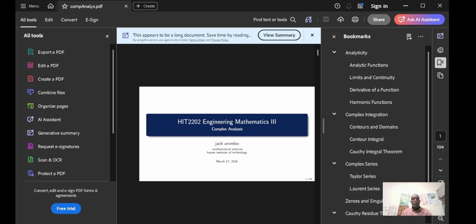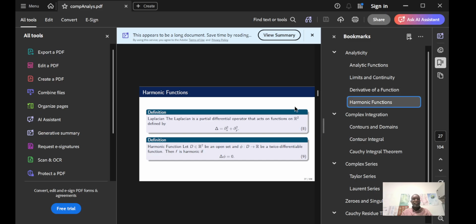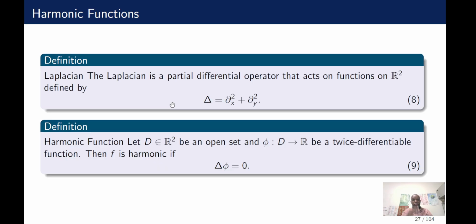So we are going to look at harmonic functions. I think we mentioned them a little bit in the previous two short video clips. The harmonic function is defined in terms of what we call the Laplacian.